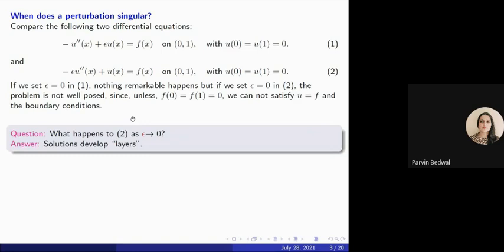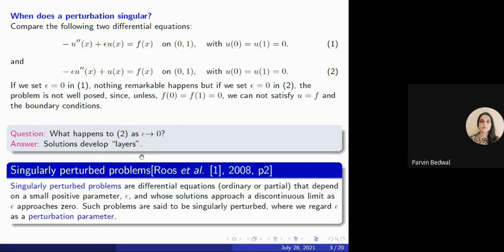So the natural question arises here: what happens when epsilon tends to 0 for this type of differential equation? The answer is the solution will develop layers. Layers means the small region where the solution varies very rapidly. And the definition of singularly perturbed problems is: those differential equations which depend on a small parameter epsilon and whose solution approaches a discontinuous limit when the small perturbation parameter epsilon approaches 0. Such problems are said to be singularly perturbed problems and this small parameter epsilon is said to be the perturbation parameter.